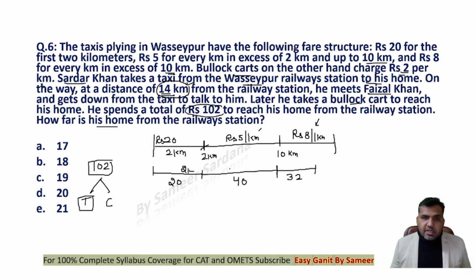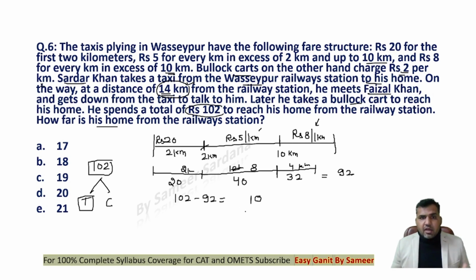So 2 kilometer here, 10 kilometer here, and 4 kilometer here. 2 kilometer, 8 kilometer, and then finally 4 kilometer. So see that the total amount of money that this person has spent is 92. So after spending 92 rupees on taxi, he will be left with 10 rupees more to spend, right?